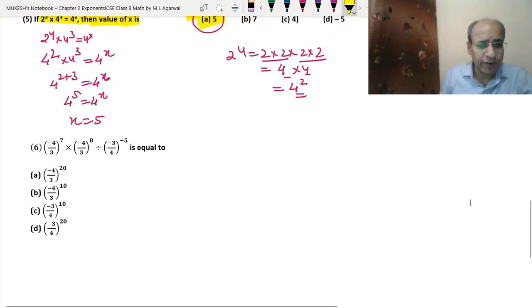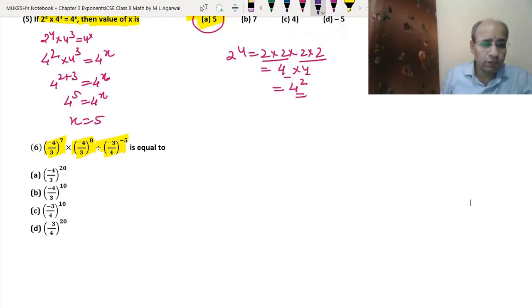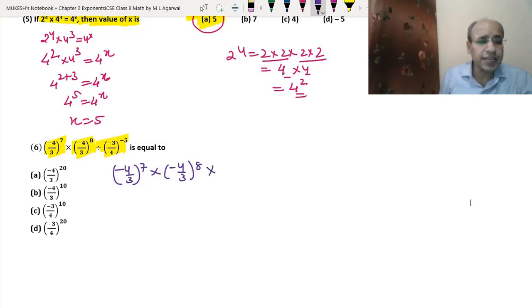So we have to find (-4/3)^7 × (-4/3)^8 divided by (-4/3)^5. We have to find which will be the value among these four values. So we can write (-4/3)^7 into (-4/3)^8, and we can convert this division sign into the multiplication sign.